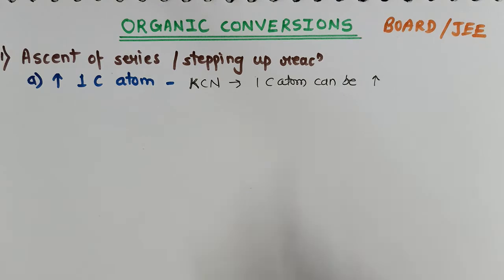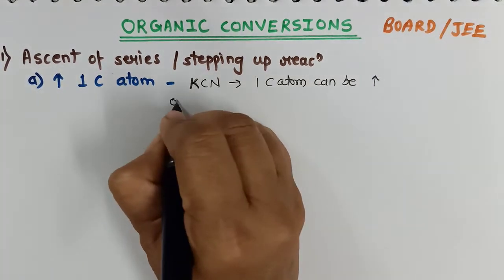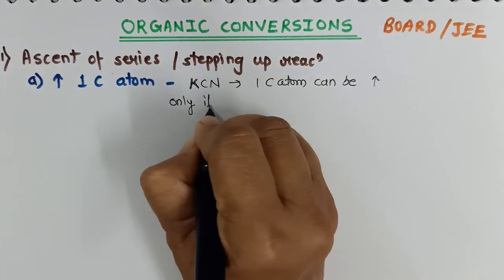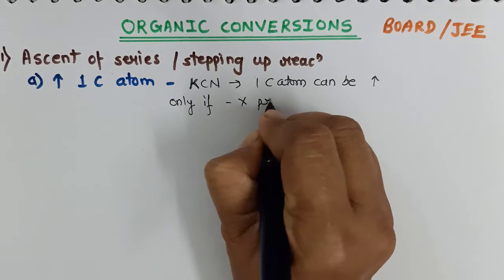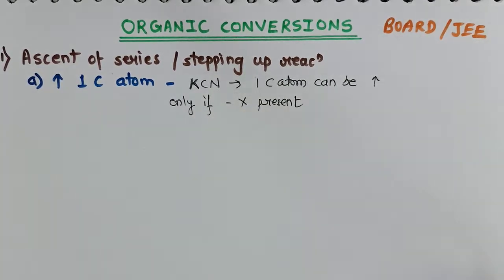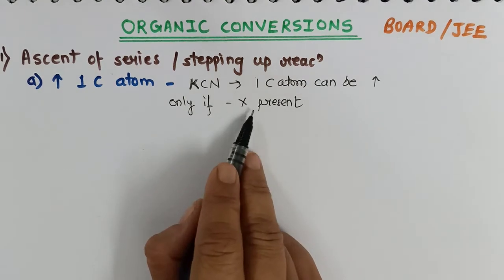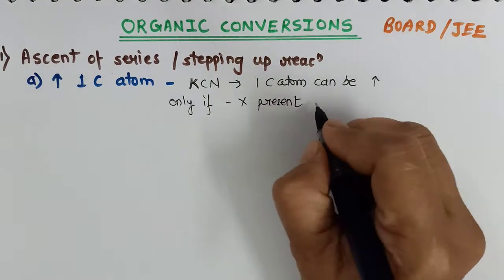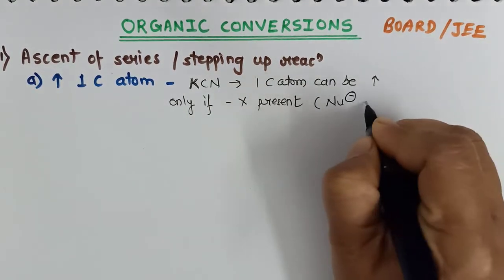And remember, KCN will be applicable only when the halide is present, because the halides are good leaving groups. The halide can be easily substituted by cyanide, and it's a nucleophilic substitution reaction.